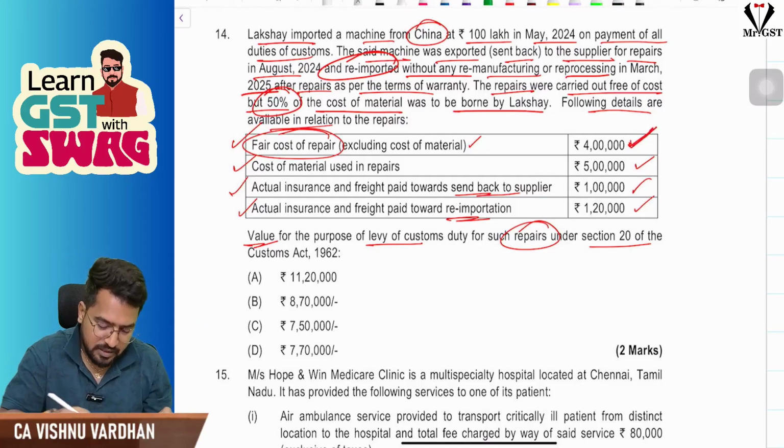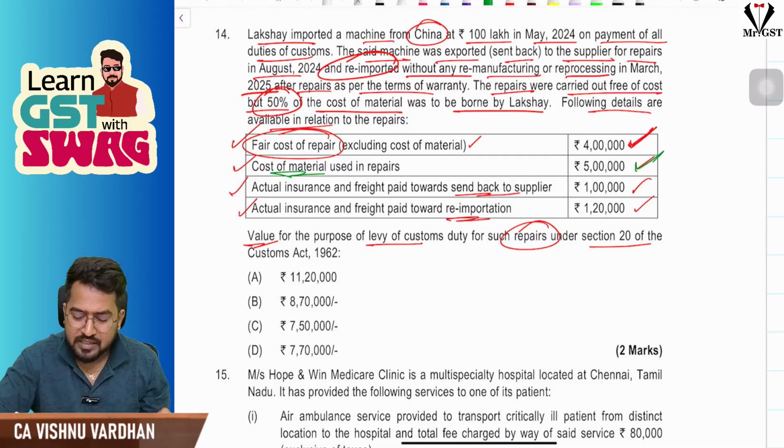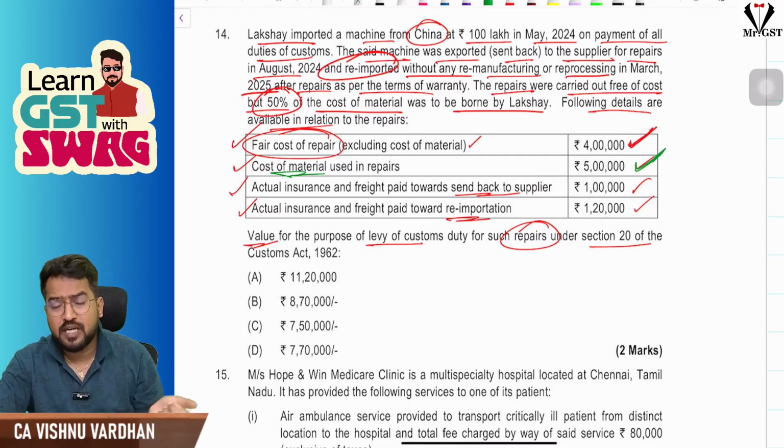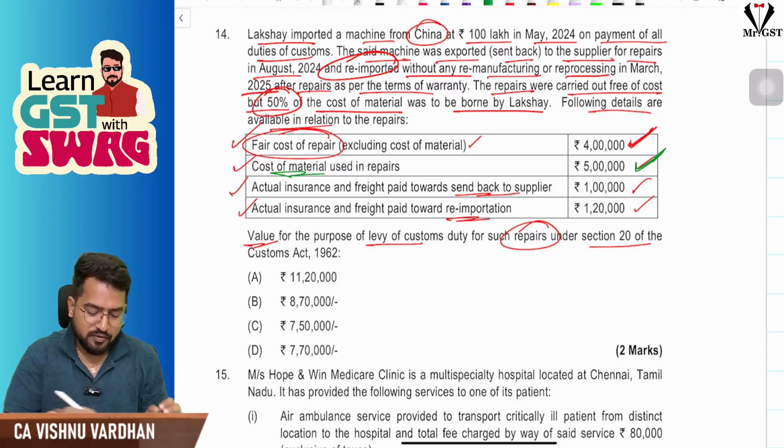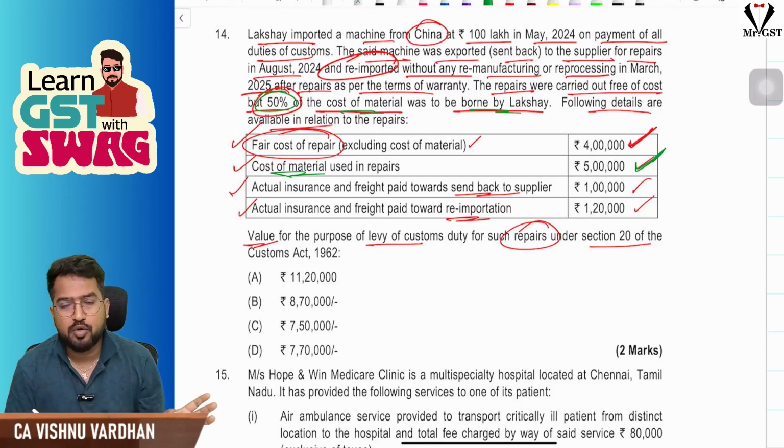And the interesting part is the cost of material. The cost of the material, whether this fellow has borne or not, that doesn't matter. So here 50% of the cost borne by him or 100% of the cost borne by him or nothing has been borne by him, it doesn't matter.